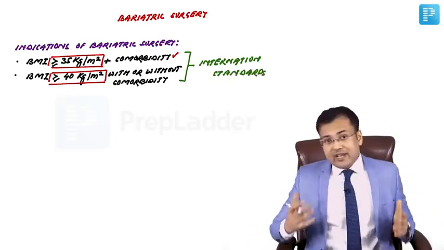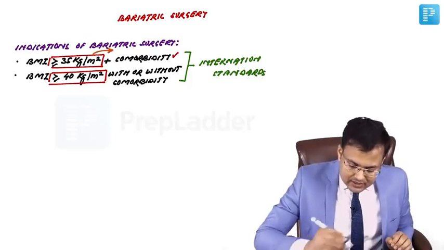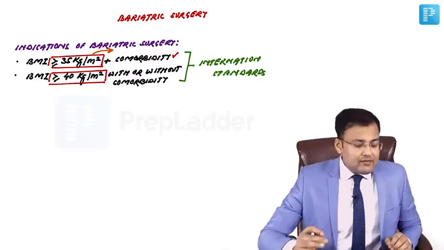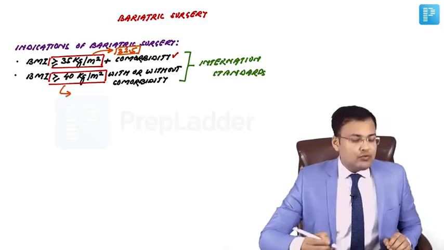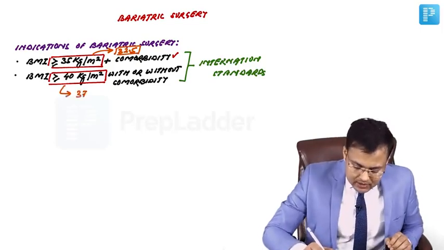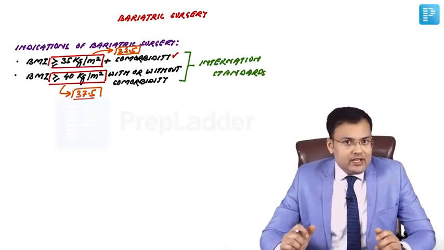But if we are talking about the Asian population, this more than or equal to 35 becomes 32.5, and this more than or equal to 40 becomes 37.5. So you have to subtract 2.5 in both indications.